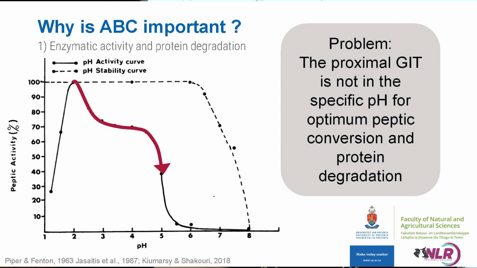Now, this becomes an even further complicated effect when we remember that our younger broilers have an underdeveloped gastrointestinal tract system, and they lack the ability to secrete adequate amounts of hydrochloric acid, meaning that we come into a situation where the proximal gastrointestinal tract may not be in the specific pH for optimum protein degradation to occur